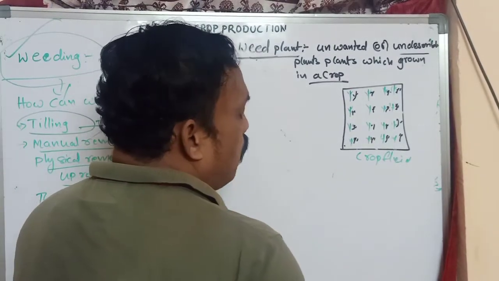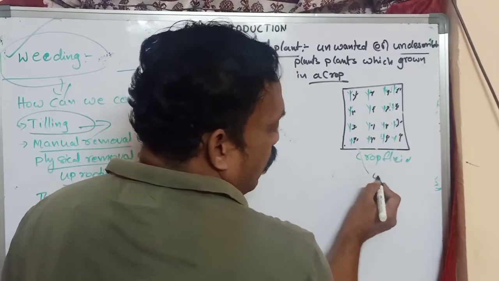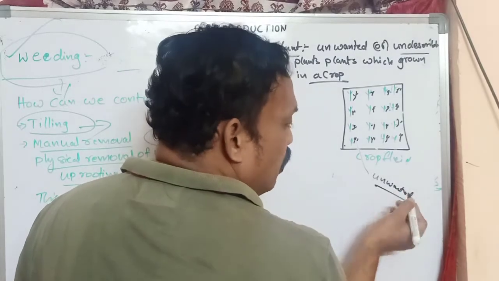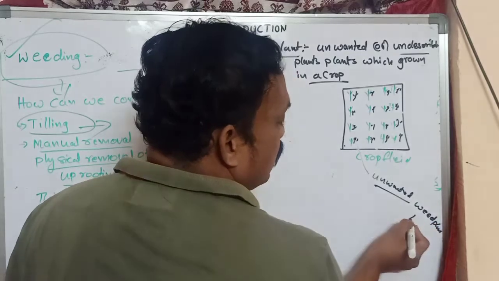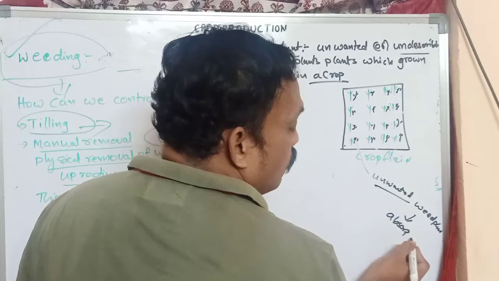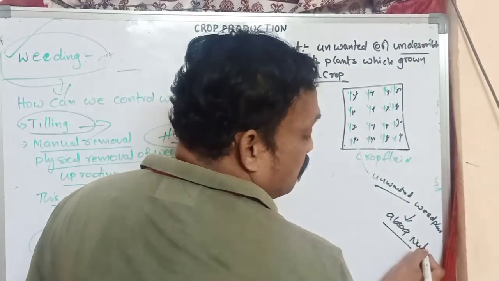These unwanted plants, whatever I have drawn in black color, are nothing but what we can call weed plants. These weed plants absorb nutrients from the soil. They utilize the water and absorb the nutrients.